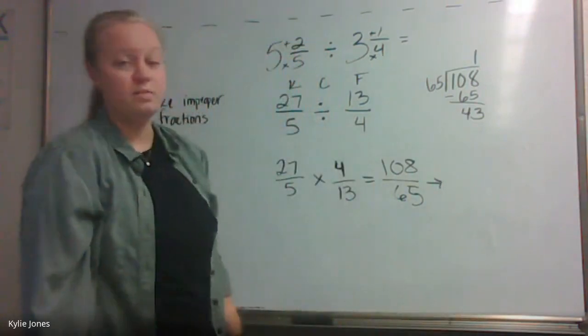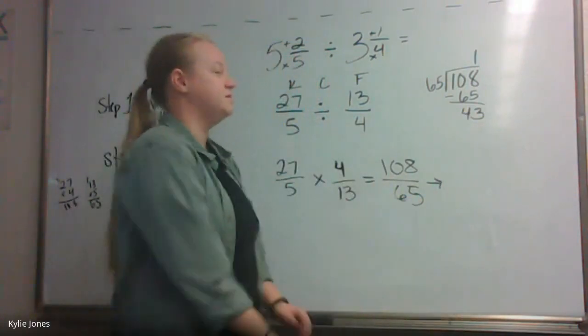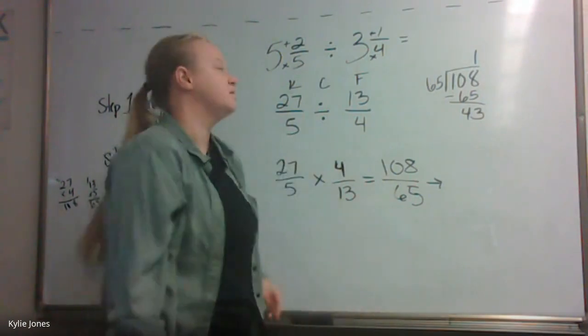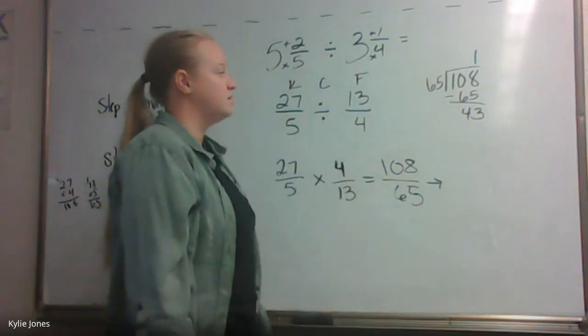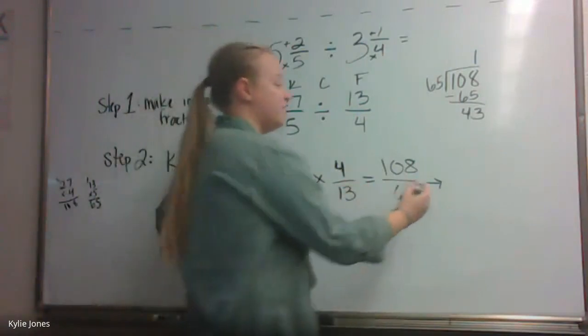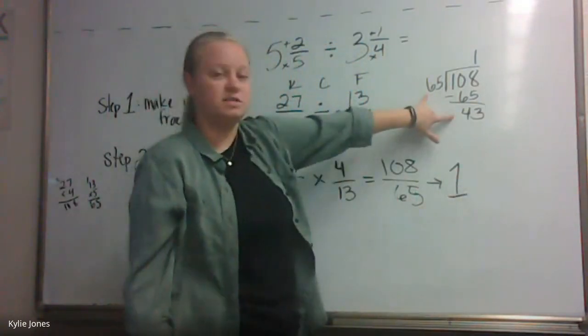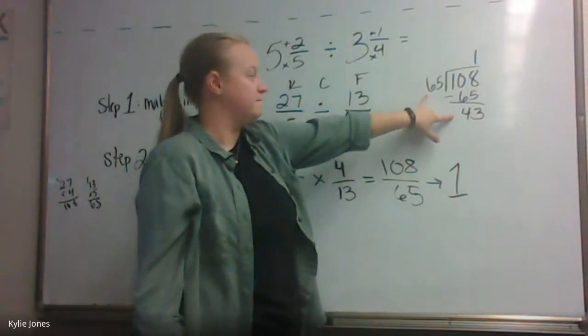So without me doing it this time, what would be my new answer when I change this from an improper fraction to a mixed number? 1 over 65, 43. So you're on the right track. So you have your 1, and then I think you just got these two mixed up. 43 over 65. Yep.